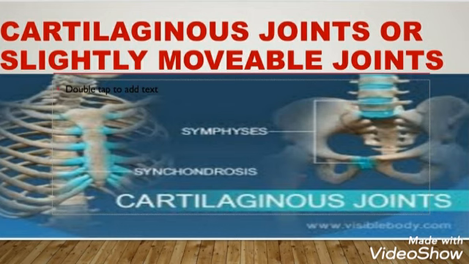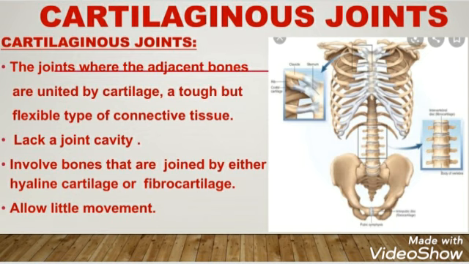The second type of joints is known as the cartilaginous joints, which are slightly movable joints, and these are the structures where these cartilaginous joints are found. As their name indicates, cartilaginous joints have cartilage between the two bones in the joint, and they allow a little movement. So how can we define these joints? These cartilaginous joints may be defined as the joints where the adjacent bones are united by cartilage, which is a tough and flexible type of connective tissue.